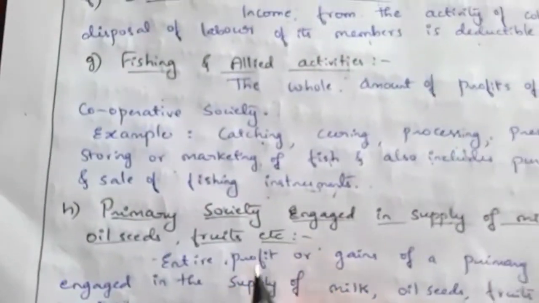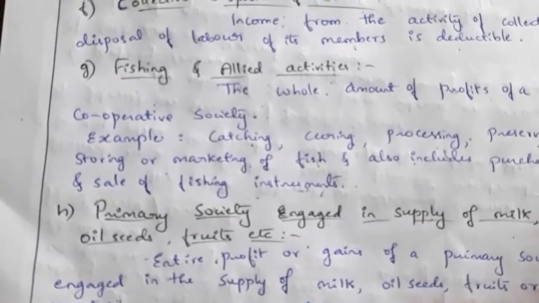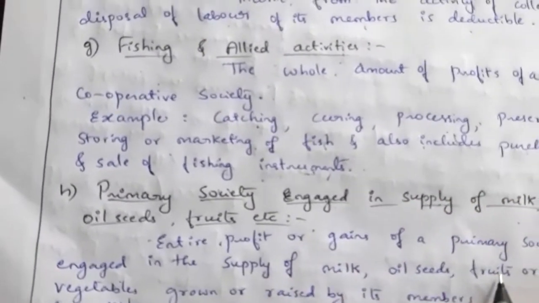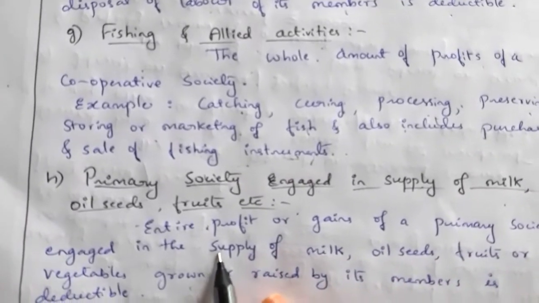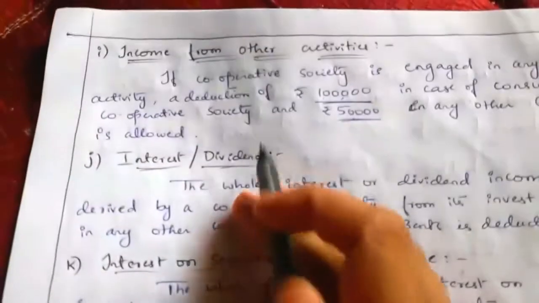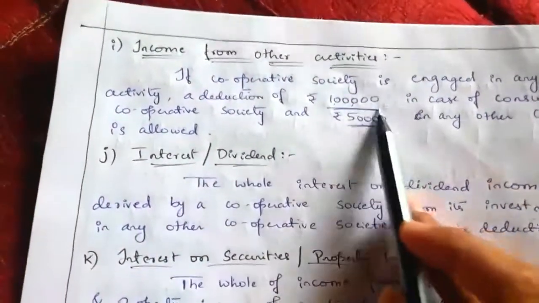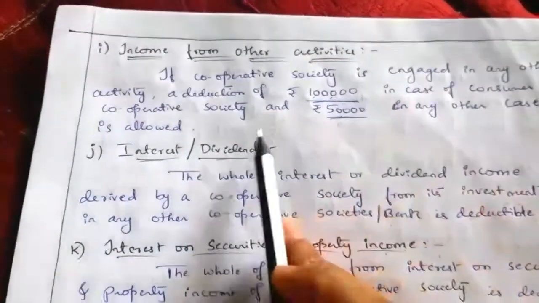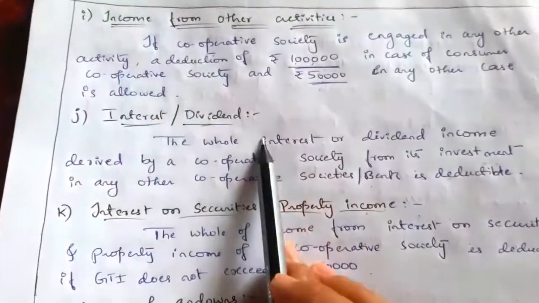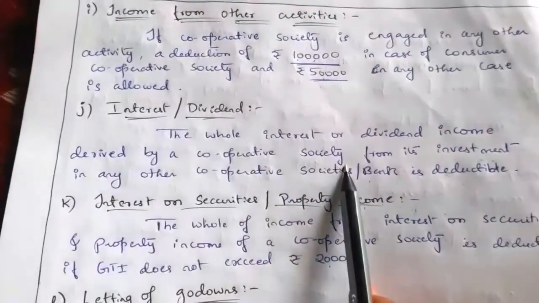The next one is primary society engaged in supply of milk, oilseeds and fruit. If a cooperative society is engaged in supply of milk, oilseeds, fruits, vegetables, then they can claim deduction under section 80P. Next is income from other activity, that is 1 lakh in case of consumer cooperative society, 50,000 in case of other cooperative society. Interest or dividend income from a cooperative society.